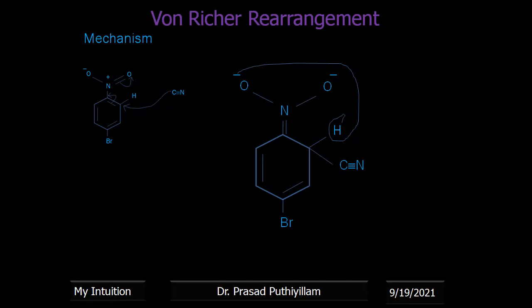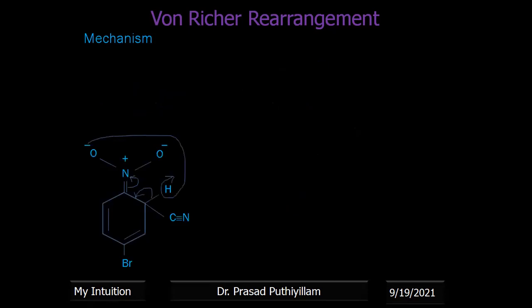Now the O minus will take that H, because the benzene ring wants to get back its aromatic nature. Therefore one H is taken. Even this other oxygen can take that H, but for convenience I am showing that H taken by that oxygen. Because it is a three-dimensional arrangement, either oxygen can be near to that hydrogen. In this two-dimensional drawing it looks far away, but both are at similar distances to that hydrogen. Before it takes that hydrogen, the electron at the double bond with the nitrogen breaks and gives electrons to nitrogen.